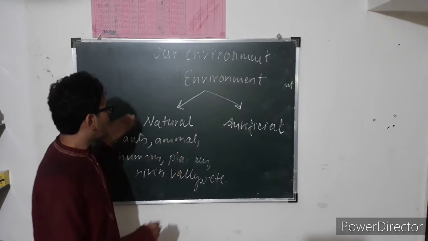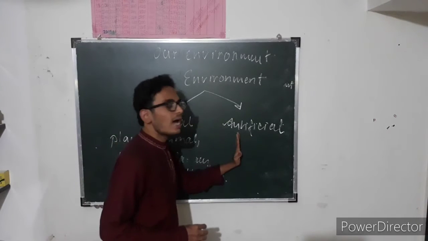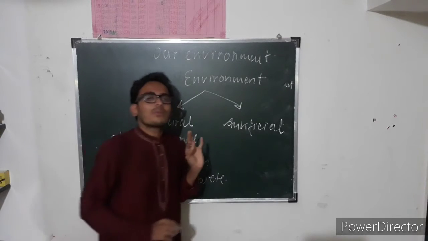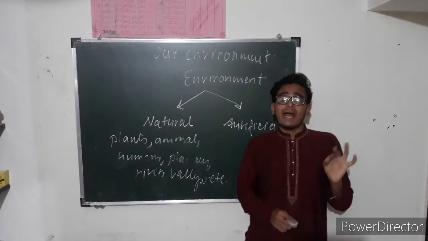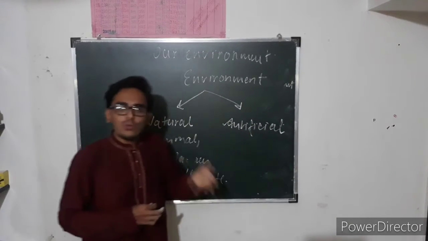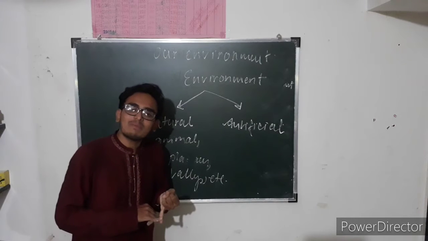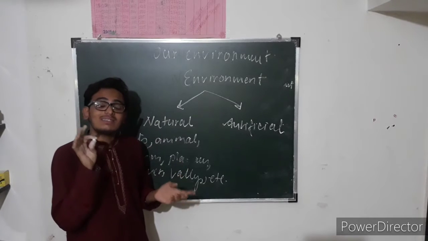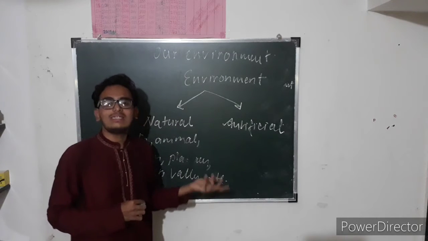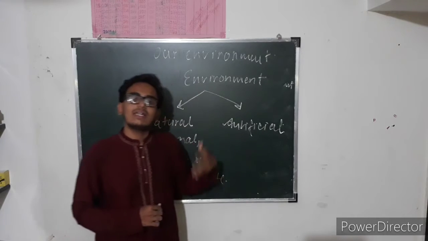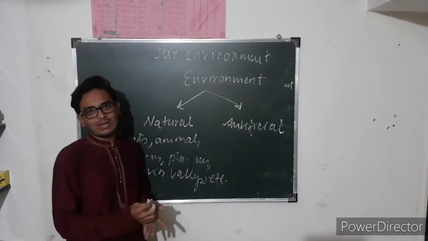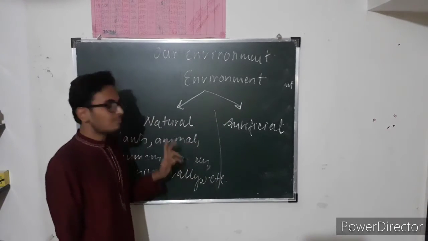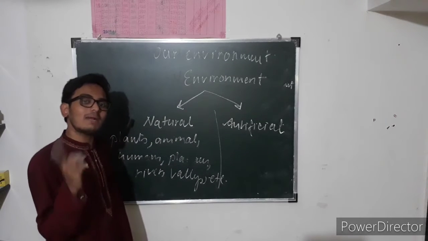Now we are done with natural. I'm coming over to artificial environment. Artificial environment is very easy. Trust me, artificial means man-made. Now, we know what a man-made thing is. Like vehicles are man-made, technology, mobile, then buildings, then everything that is man-made. That's factories, then companies, businesses. This is man-made. Books, pen, etc. come under artificial environment. So, make a column and write the names of those things which are man-made.